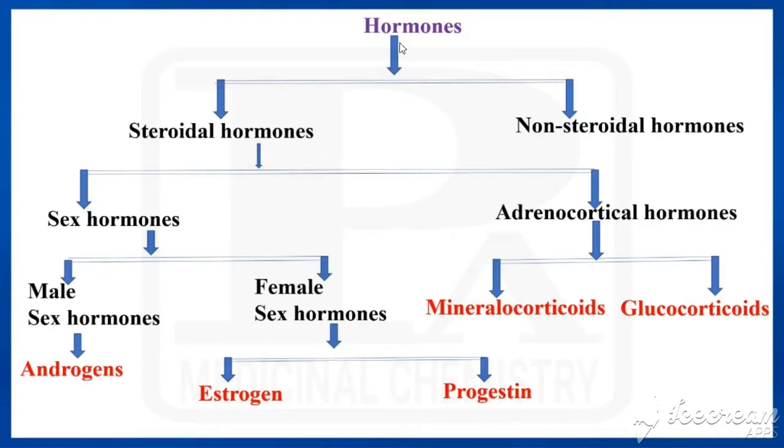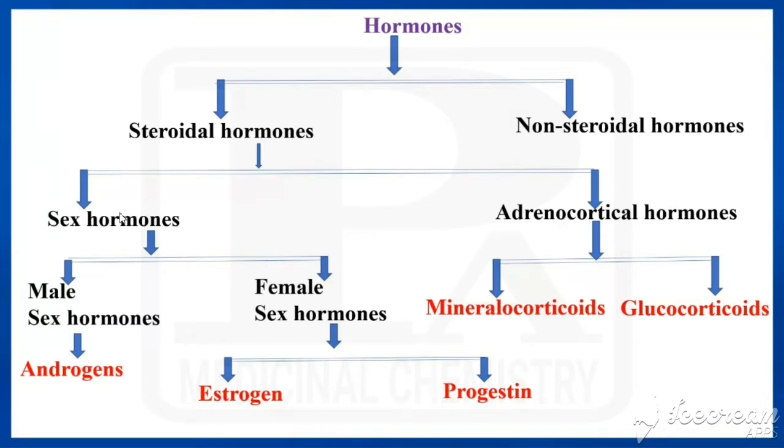Dear students, in this class we are going to see sex hormones. Already we have known the types of hormones. So this one now can be classified into steroidal hormones and non-steroidal hormones. Steroidal hormones are of two types: one is sex hormones, another one is adrenocortical hormones.